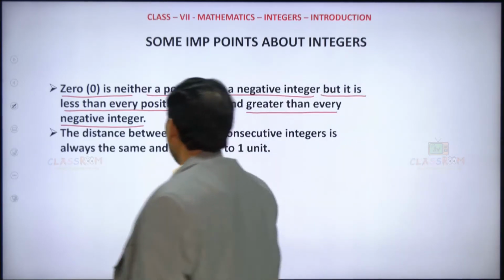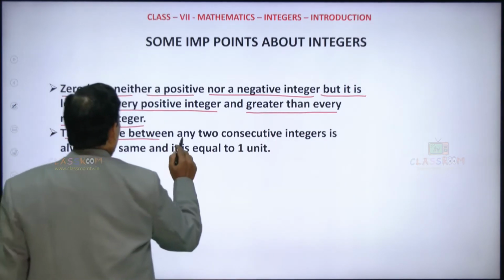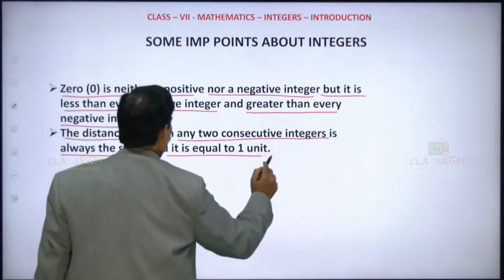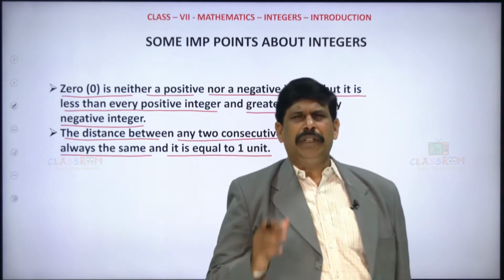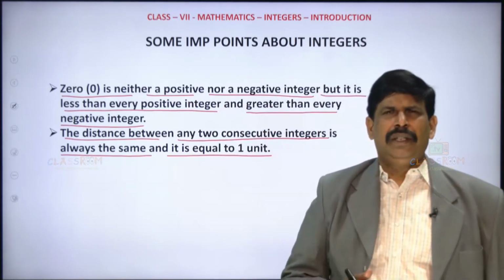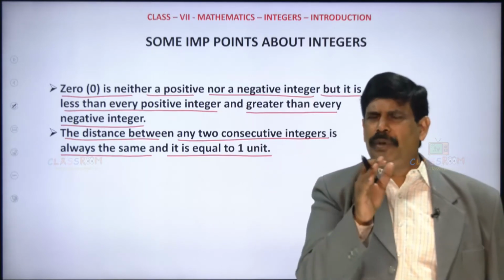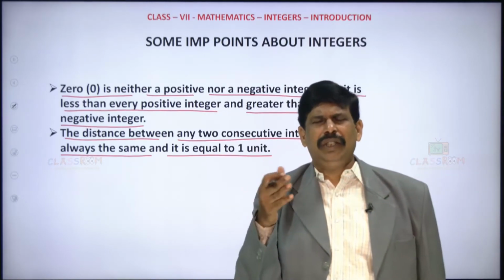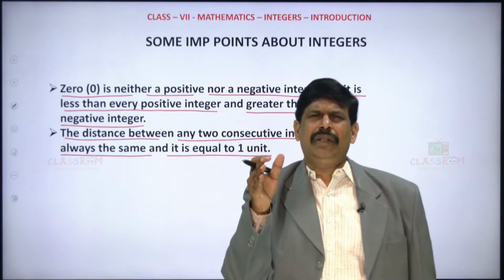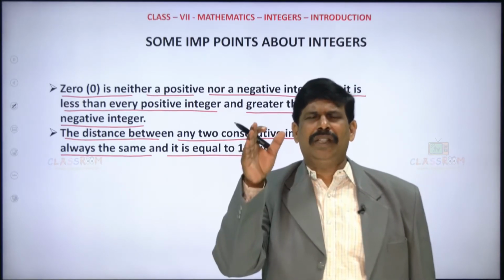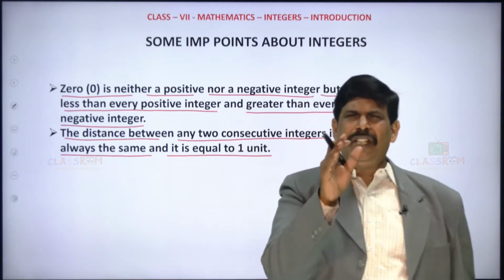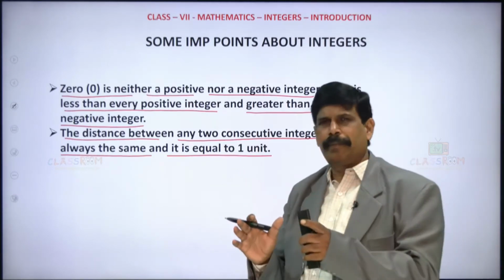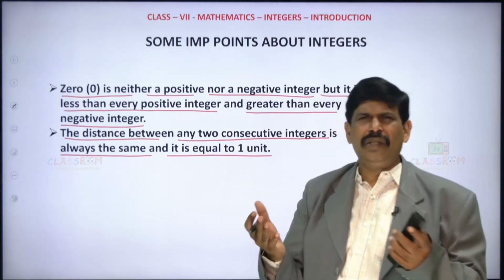And then, the distance between any two consecutive integers is always the same and it is equal to 1 unit. Clear? Say you take the positive numbers 1, 2, 3, 4. From 1 to 2, what is the distance? It is 1 unit. 2 to 3 is again 1 unit, 3 to 4 is again 1 unit, 4 to 5 is again 1 unit. Is it clear? So the distance between any two consecutive integers is always the same, in general 1 unit.